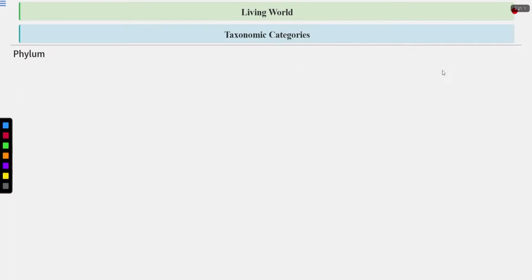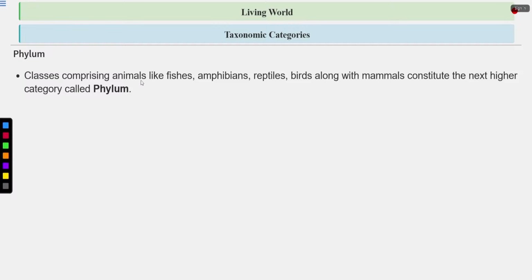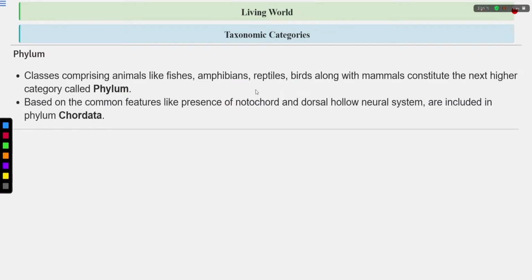Let's talk about the phylum. Classes comprising animals like fishes, amphibians, reptiles, birds, along with mammals constitute the next higher category called the phylum. Based on the common features like presence of notochord and dorsal hollow neural system, these are included in the phylum Chordata. So the members of the phylum Chordata all have notochord and dorsal hollow neural system. Notochord is usually seen in the embryonic stage. And this notochord helps in the organization of the neural system or the nervous system.